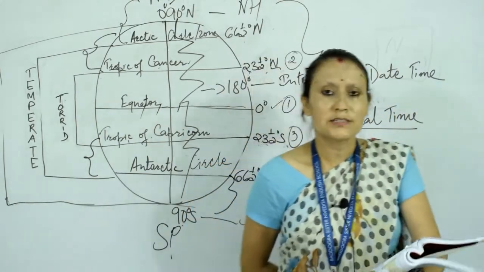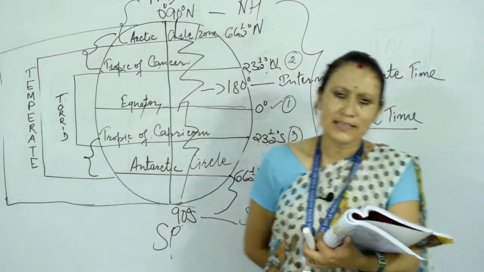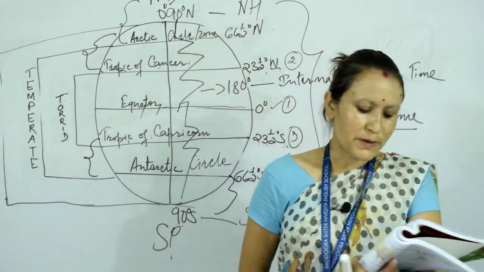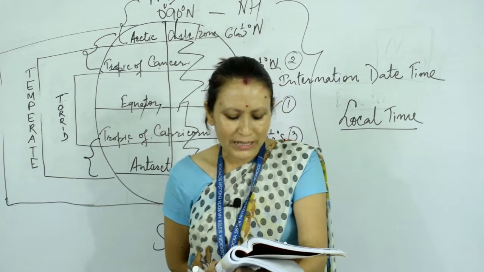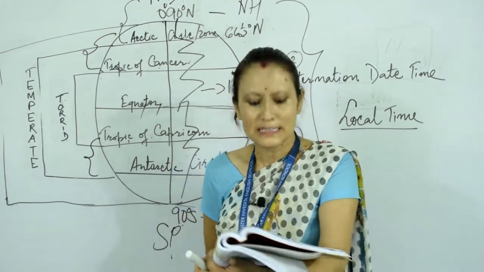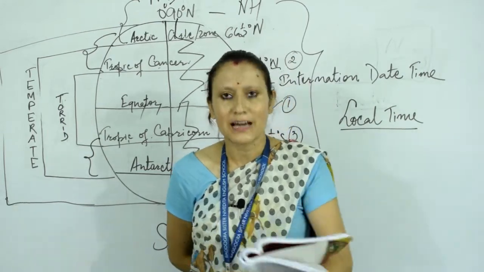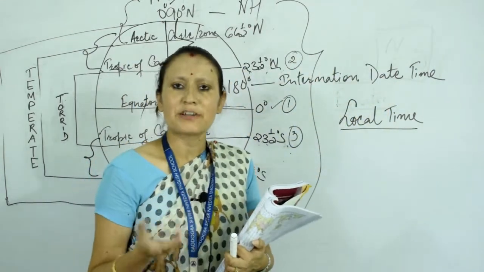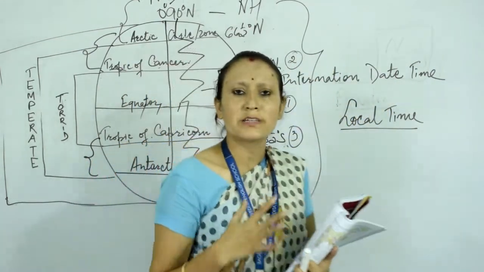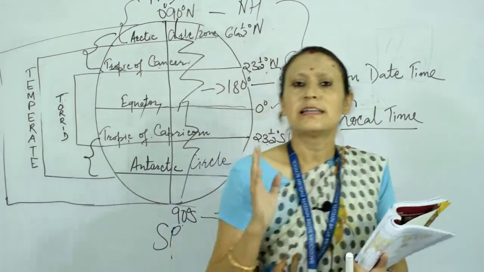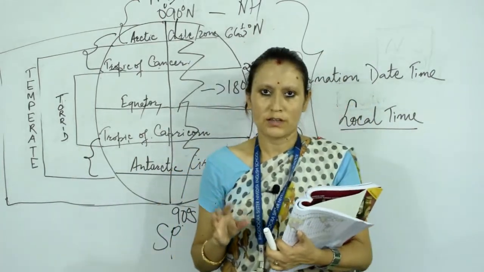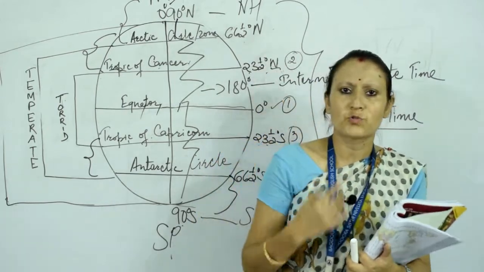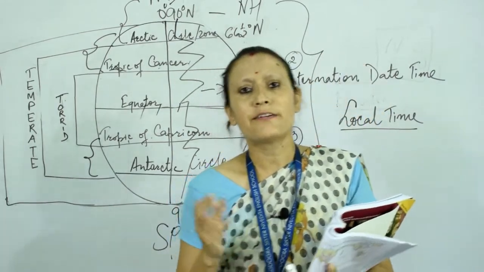Now the standard time, don't be confused about these different topics. Every country has a fixed standard time. This depends on the local meridian passing through the country. Some countries are so large they have to take many time zones. For example, Russia, as I just explained. Sometimes the boundary of a country is so big that, like Russia, there are 11 time zones inside Russia itself, east, west, south, north.